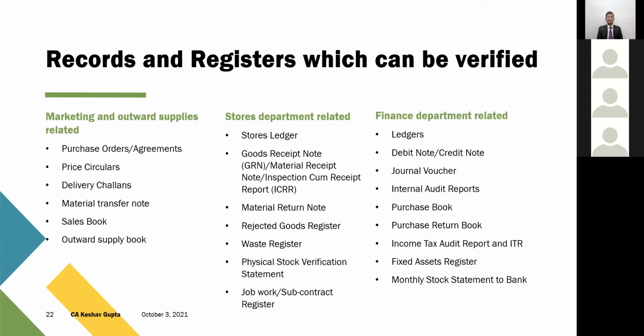So in a similar case, like the stores department, they will verify the GRNs, they may verify the material return notes, and the waste register is an important thing, because the stores ledger, that particular stock register, as we call it. When it was the excise regime, long back, they prescribed a format, but thereafter there was no format. And now in the GST regime, if we see the rules, they have not specified the format. They mentioned that this should be part of the stock register. So if you have not incorporated anything like that, or if you have not incorporated the wastage or the columns which are supposed to be incorporated in this stock register, you may end up in problem.